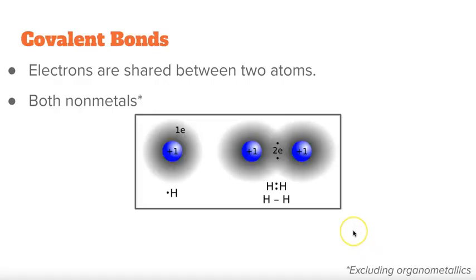So here we have an example of two nonmetal hydrogen atoms. The closer they come in contact with one another, the probability of each of those electrons being found between these two nuclei increases. And the reason for that is due to the octet rule. Both elements are trying to satisfy the octet rule, in this case, 2 electrons.